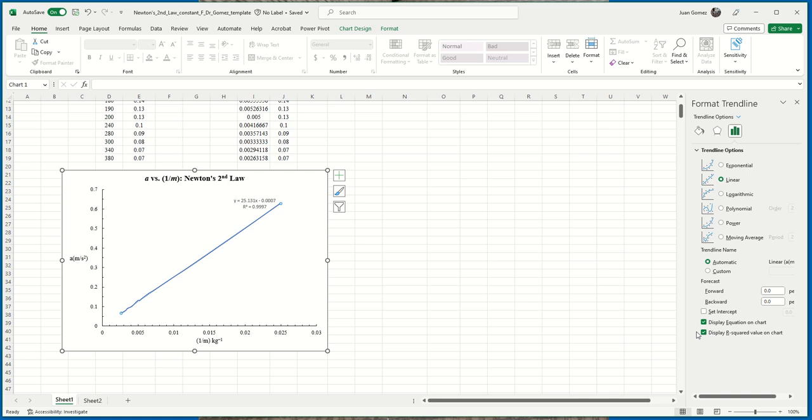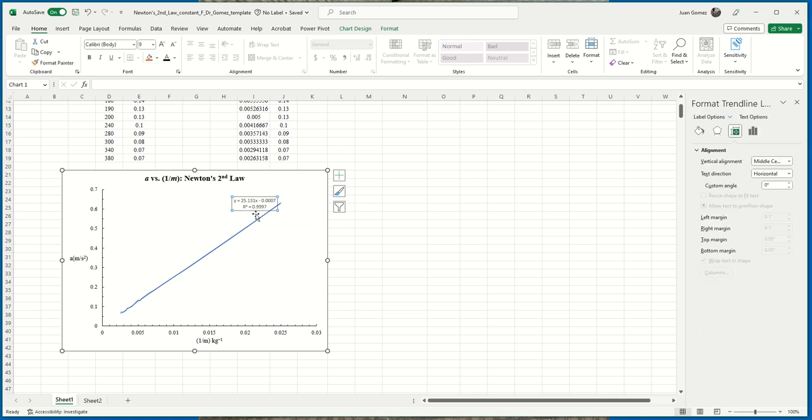And you can see we have 0.9997. Very good. So notice this little equation popped up. Well, I'm going to click the equation, and I want to drag it a little bit away from the line, just so I can read it a little bit easier.